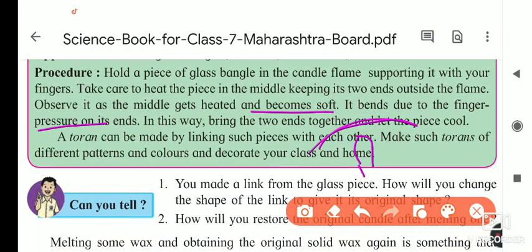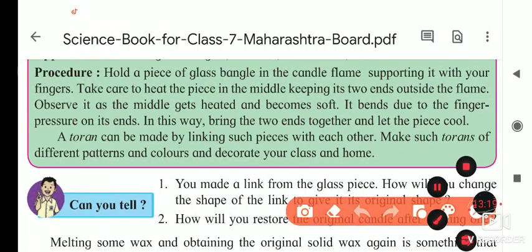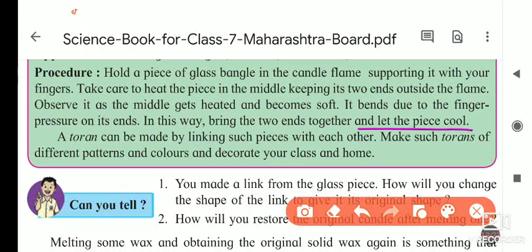After some time this part melts and the two parts come together because of the softness, and its shape changes like a ring. Now bring the two ends together and let the piece cool. Now its shape has changed. A toran can be made.